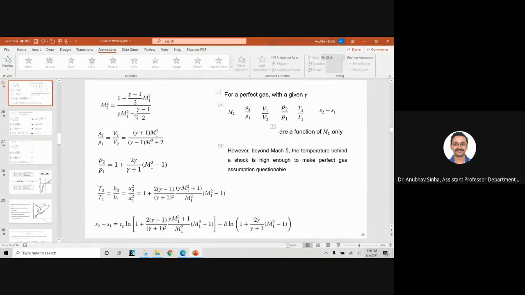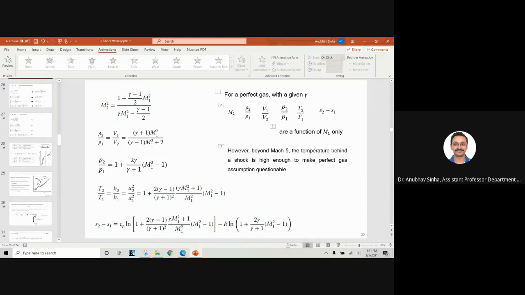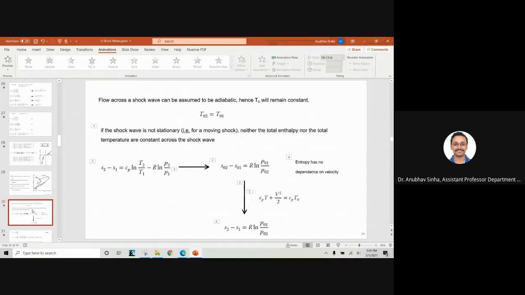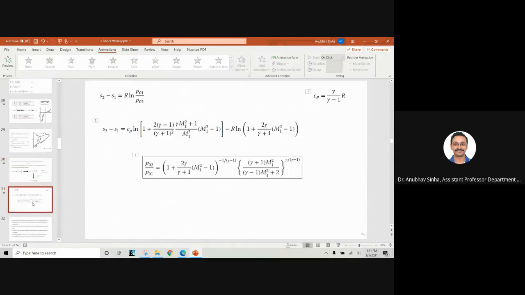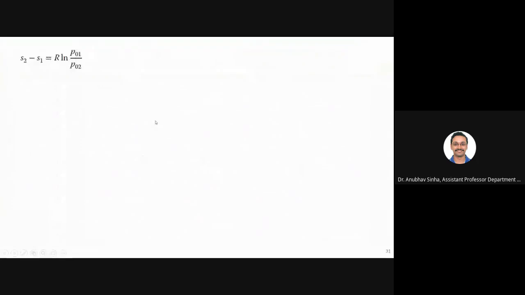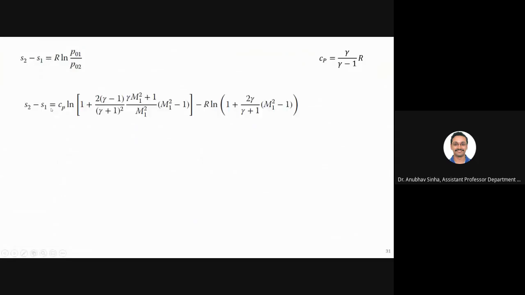Basically, we have used the Mach number dependence and rho p. These are the equations, I hope people remember. Using that, we have defined delta S. Now that delta S I am using on this slide. I know that delta S is equal to R log of the P naught ratio, and I know that delta S is equal to this much, coming from previous slides.